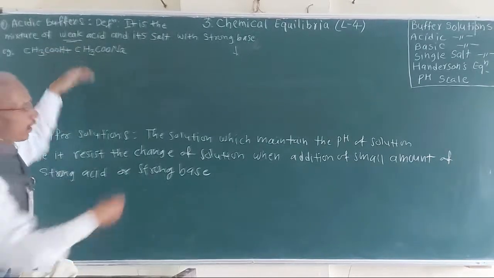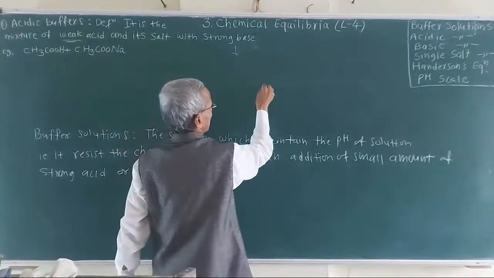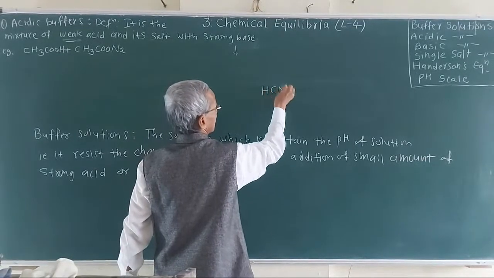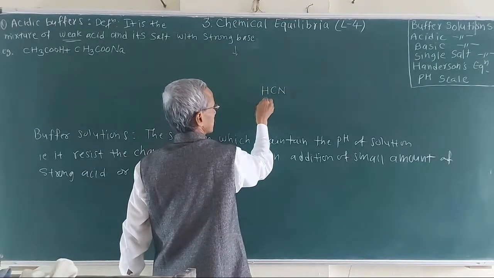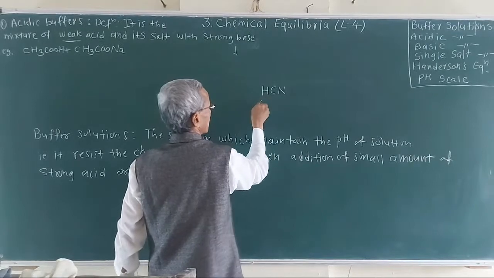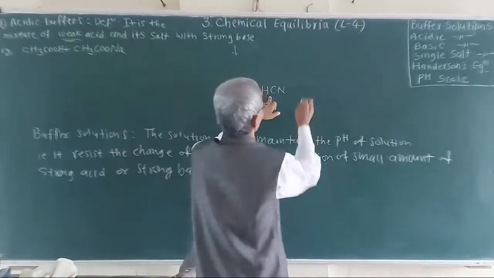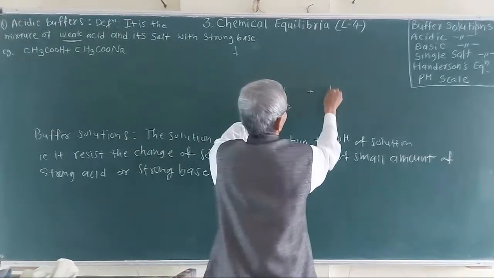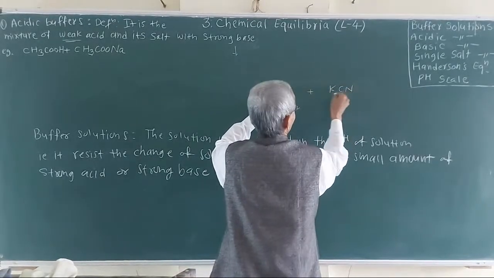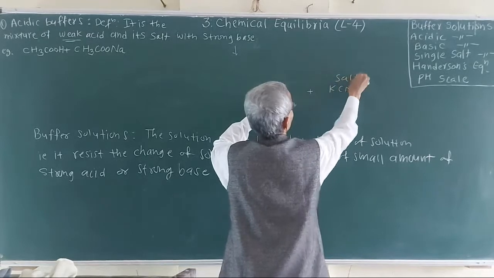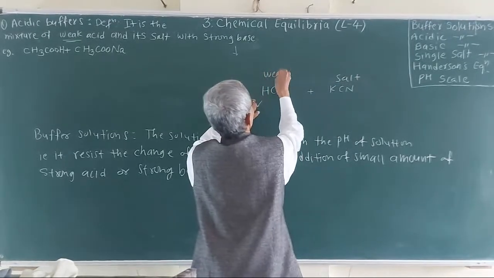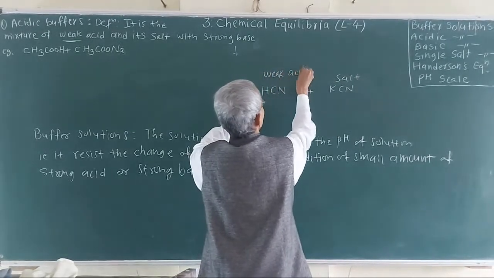Or one more example is also there. How is it formed? Here this is a weak acid plus HCl. So this is the salt, and this is a weak acid.